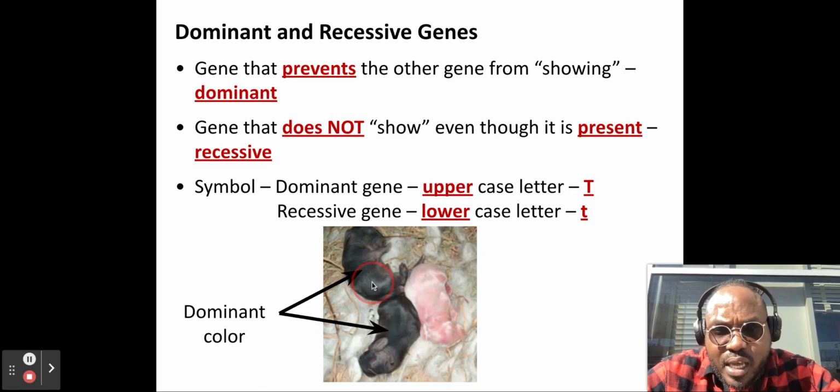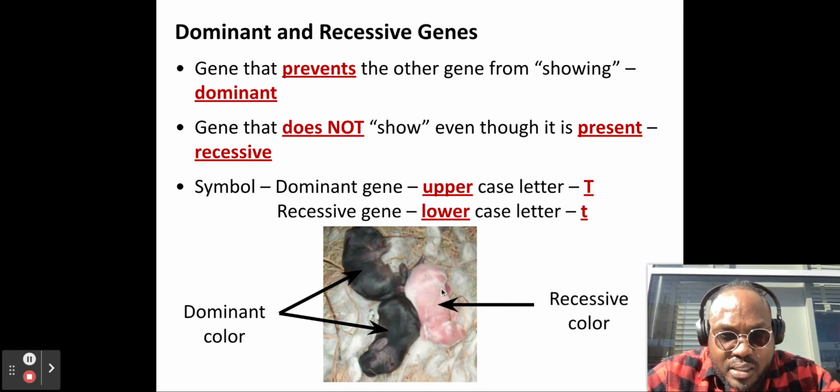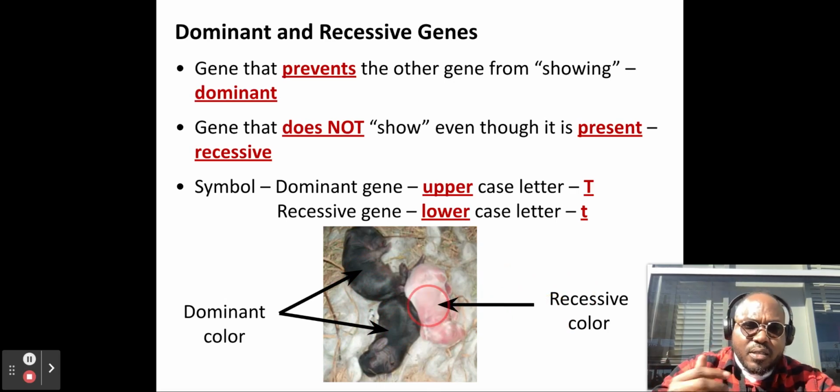So as you can see here, the dominant color of these puppies is black. Two of them are black, but one of them is white or pink because the dominant color here in this puppy is black, while the recessive color is pink or white.